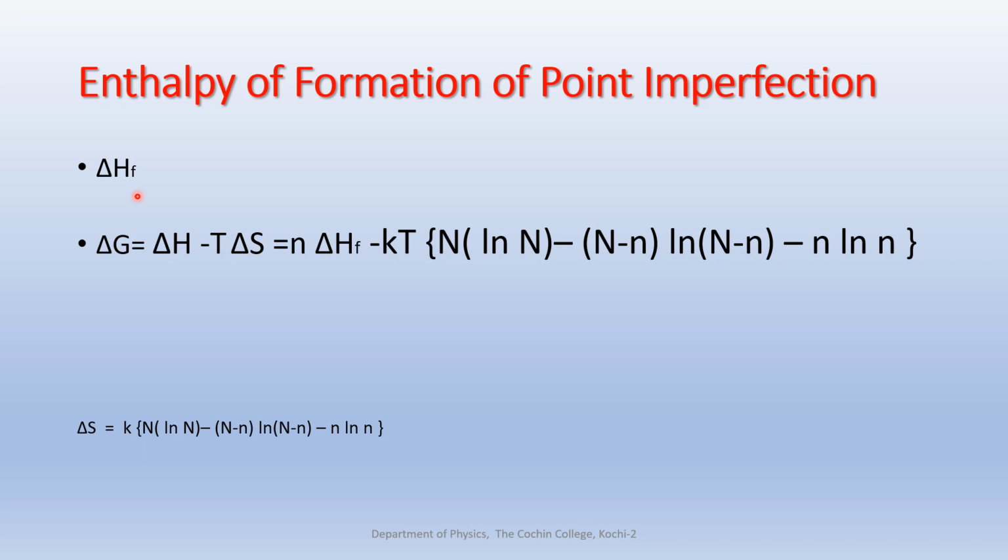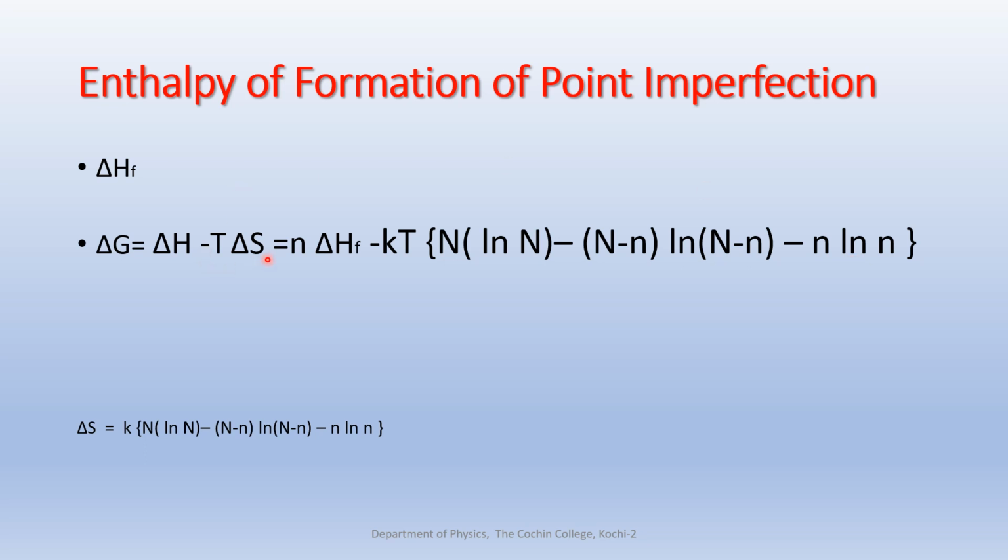It is the enthalpy of formation for one defect. If there are n defects, this is n times delta HF minus k, the Boltzmann constant, T, the temperature, times the expression for entropy, with capital N the Avogadro number: N log N minus n log n minus (N minus n) log (N minus n). This gives the expression for the change in Gibbs free energy delta G of the crystal due to the introduction of n point defects.